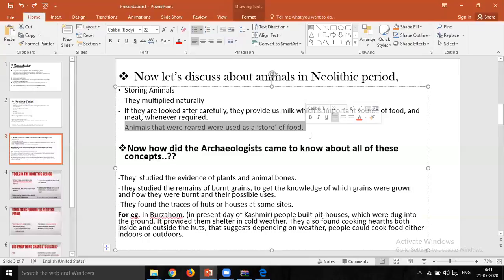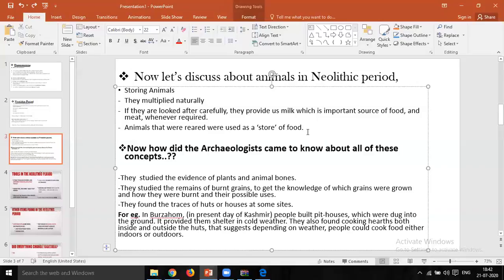So this way, what happened is that the animals used to grow or multiply naturally, and in the same way they also started to provide the humans milk, which was an important source of food. The animals were also used as meat whenever the humans required it in those periods. And the animals that were being reared were also used as a store of food. So the animals themselves were being used as a store of food.